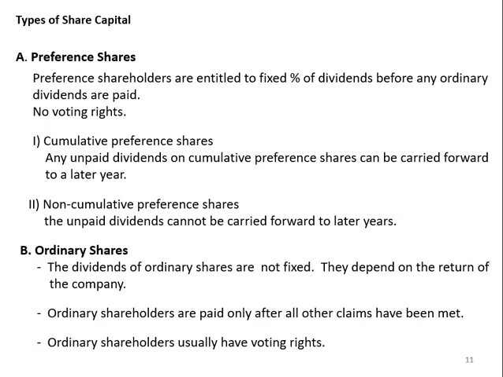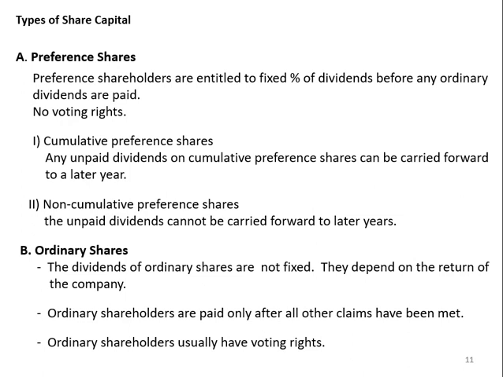Now there are two kinds of share capital. First is the preference share. Preference shares are basically those that, whenever a dividend is announced, are given preference over the other shareholders, the equity shareholders. The equity shareholders are the last owners of whatever profits they get in the form of dividend. Now preference shares are again in two forms. First is the cumulative preference share, second is the non-cumulative preference share. Cumulative preference shares have any unpaid dividend that can be carried forward to a later year. And for non-cumulative preference shares the unpaid dividend cannot be carried forward. You have to pay within this accounting year.